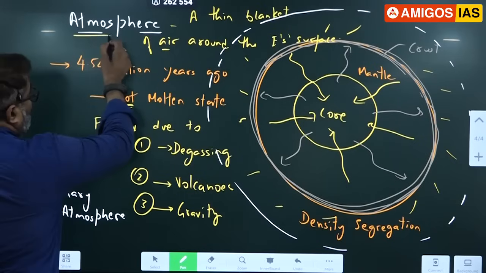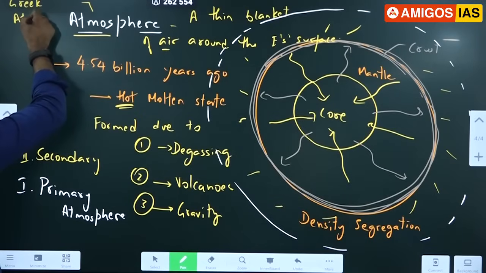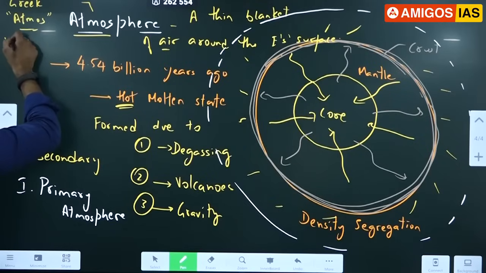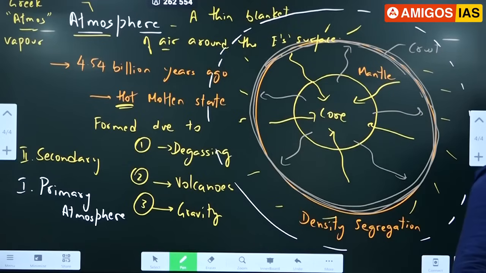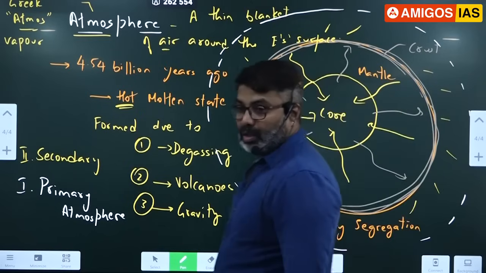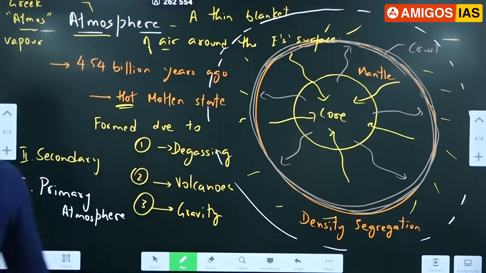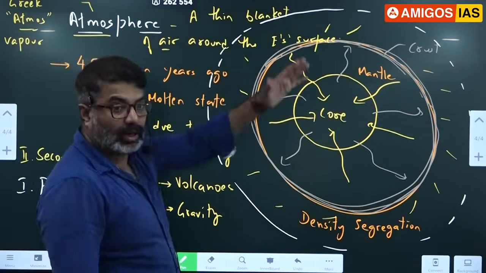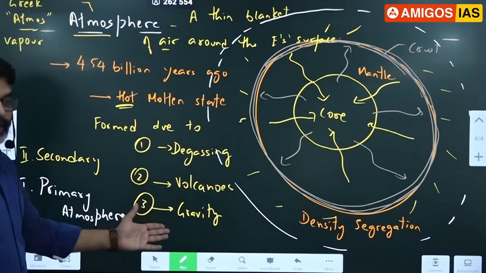The word atmosphere comes from the Greek word atmos, meaning vapor. So if they ask you what is atmosphere, what will you say? It's a blanket of air, envelope of air around the earth's surface, formed due to degassing, volcanic activity and gravity.